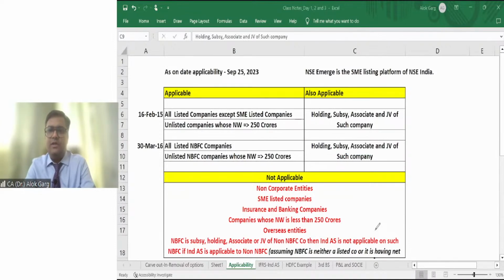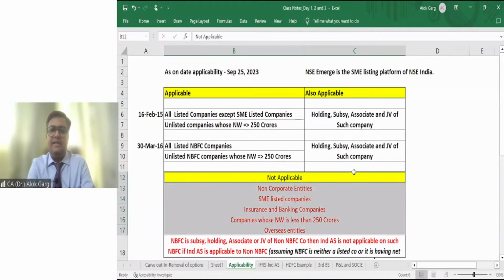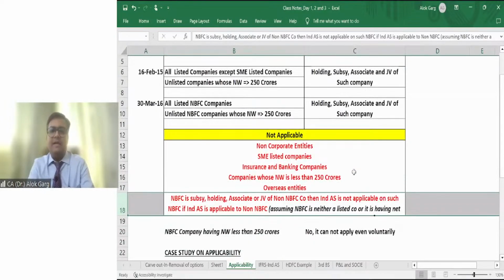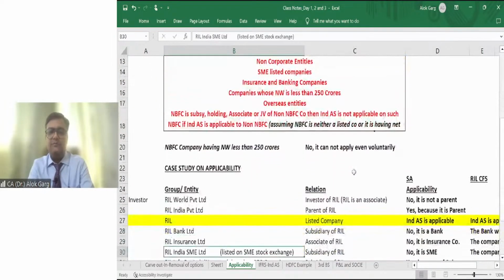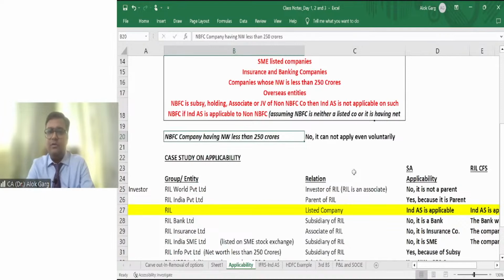So let's go back to the concept again. We have discussed that on these entities, Ind AS is not applicable, right? On these entities, Ind AS is not applicable. Okay. So I'll come to this part later on. And if NBFC company is having a net worth less than 250 crore, so if other than NBFC, let's say there is an unlisted company, net worth is less than 250 crore. Can that company apply Ind AS voluntarily? Answer is yes. But NBFC company cannot apply Ind AS voluntarily, right? If its net worth is less than 250 crores.